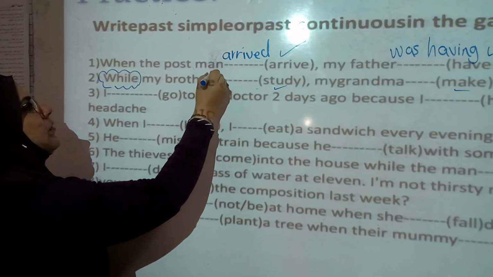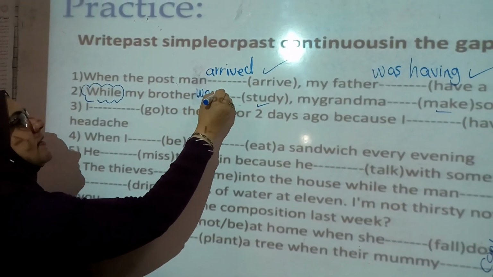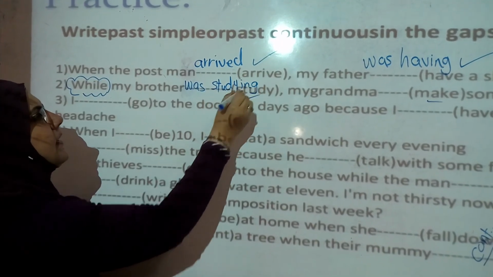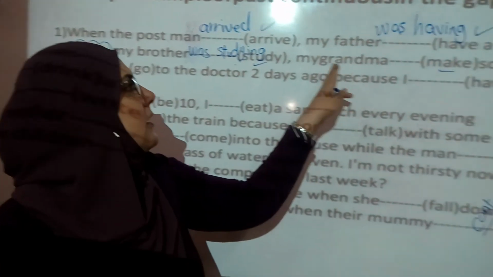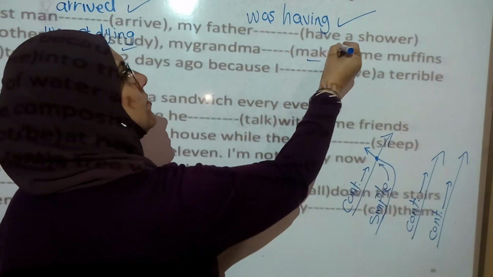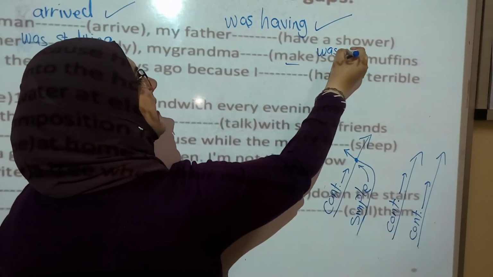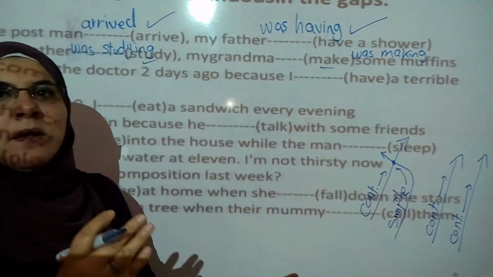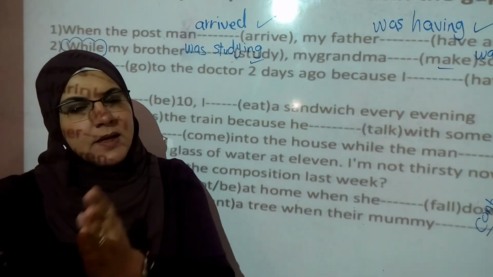Here, my brother was studying, and the second action as well, past continuous, was making. Because simply, my brother is in his room